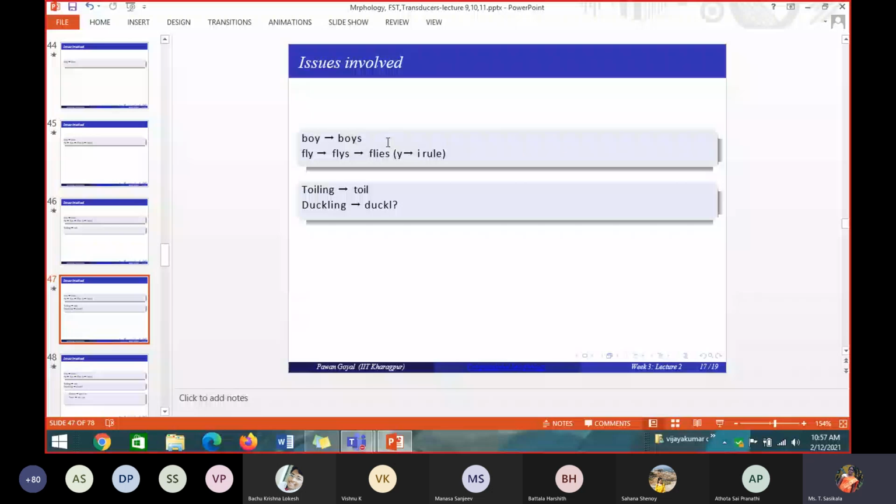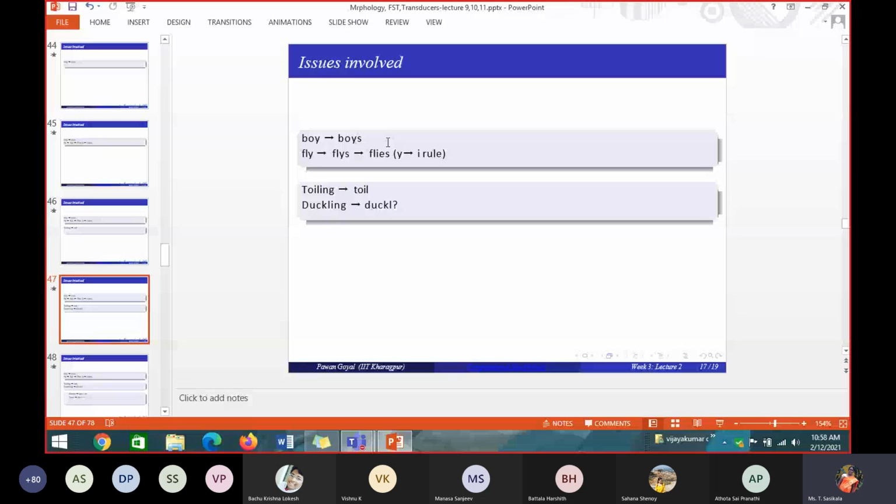How do I make my system, if the input is duckling, give the root word duck and not duckl? These are all the various issues you will face. Okay, so if I have the word toiling, the suffix ing is removed to find the word toil. But with duckling, that's why I am saying the ing removal will not be applied for all types of words.